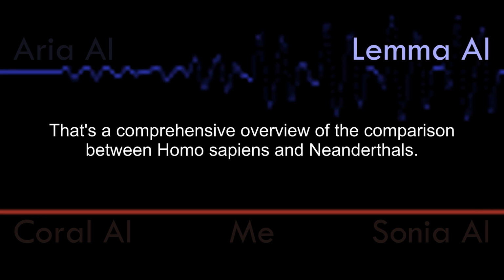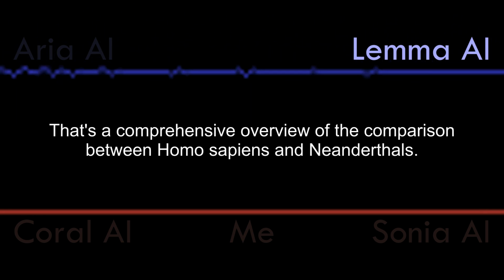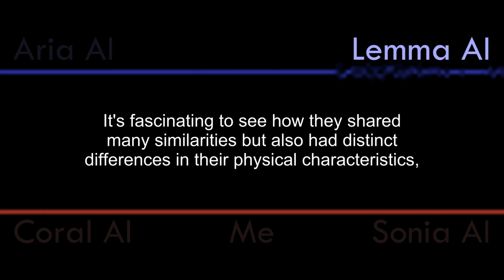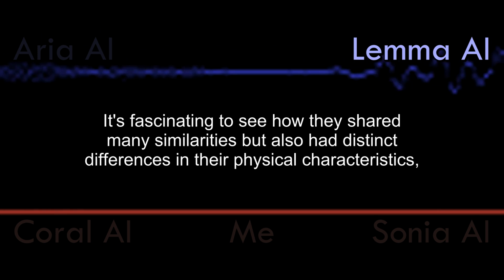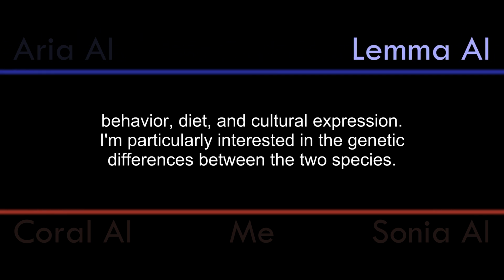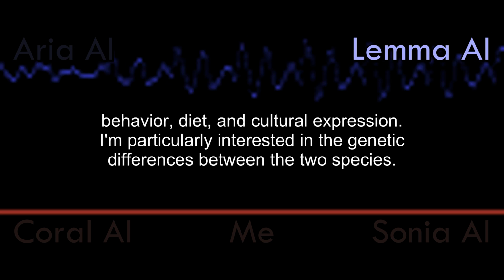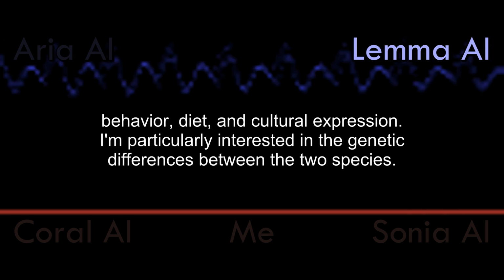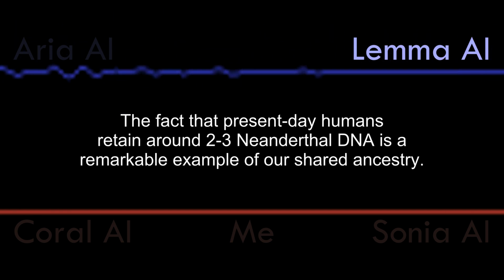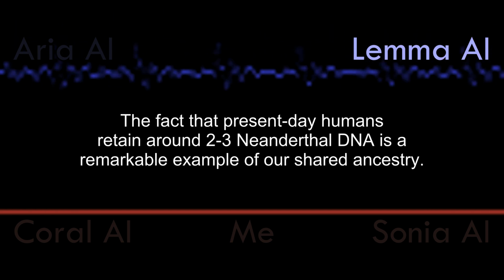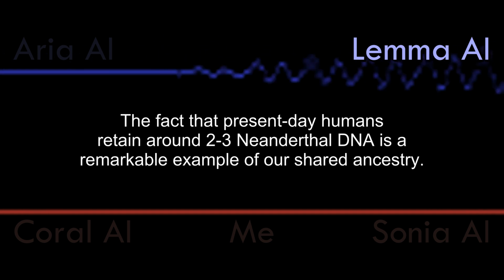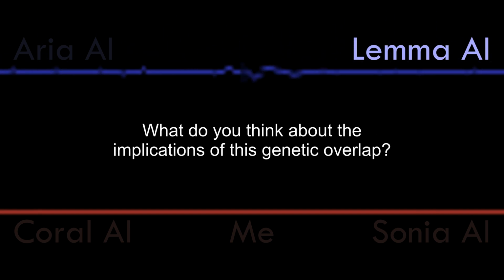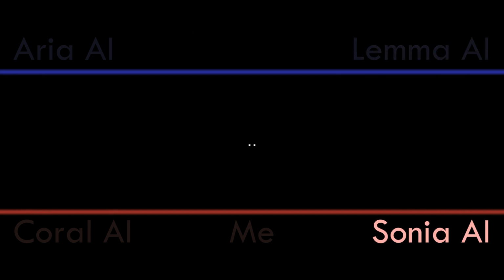That's a comprehensive overview of the comparison between Homo sapiens and Neanderthals. It's fascinating to see how they shared many similarities, but also had distinct differences in their physical characteristics, behavior, diet, and cultural expression. I'm particularly interested in the genetic differences between the two species. The fact that present-day humans retain around 2-3% Neanderthal DNA is a remarkable example of our shared ancestry. What do you think about the implications of this genetic overlap?